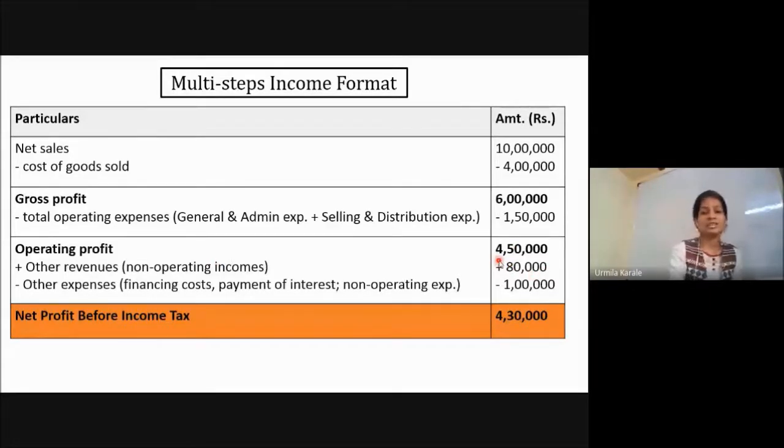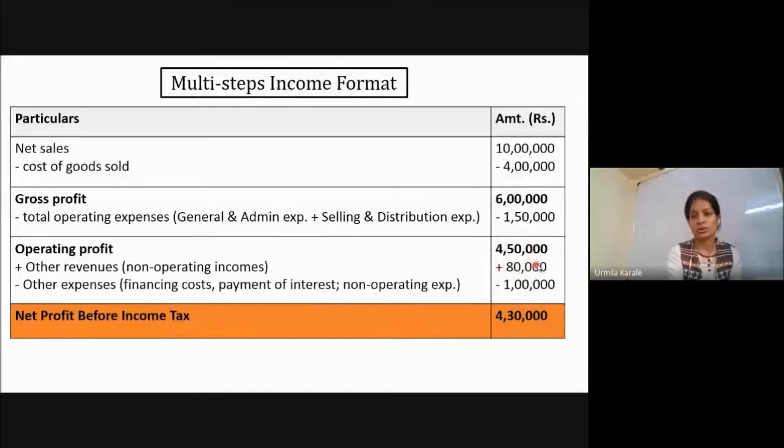Now the next thing is, these are the expenses which you have incurred. You may have paid interest, you may have paid some other finance cost. Suppose you have taken a loan of 10 lakh rupees and you are paying 1 lakh rupees as interest. So that we are also showing here.